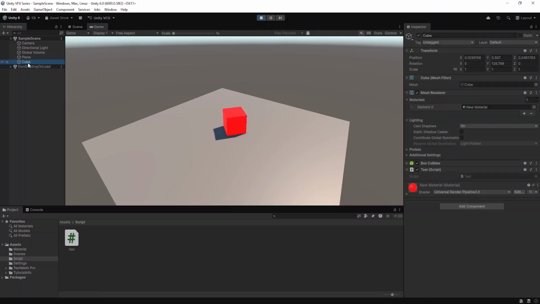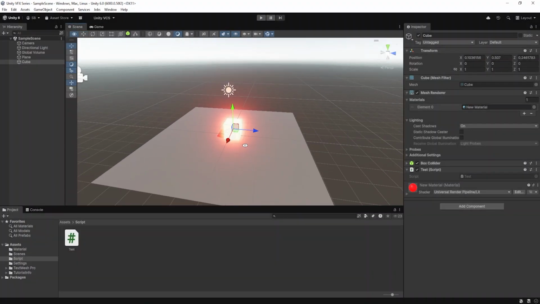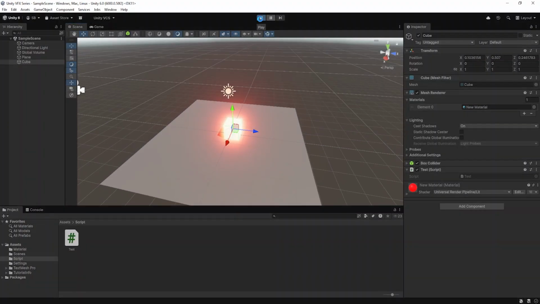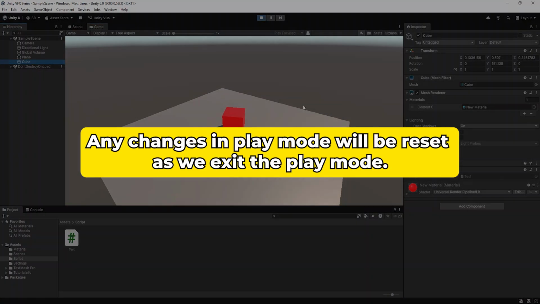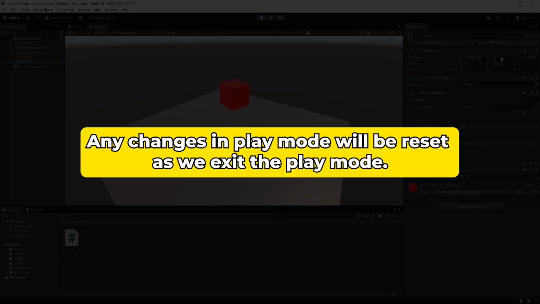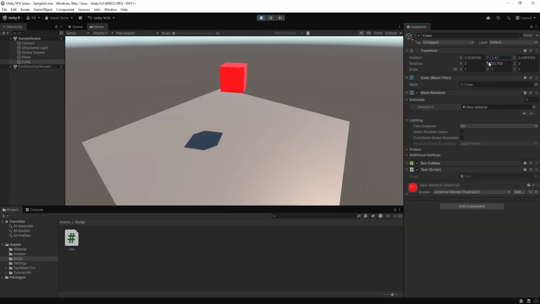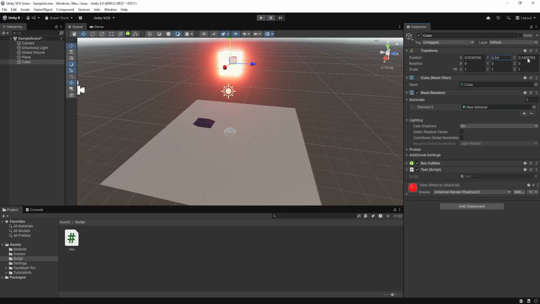What does this mean? I have this cube. If I change its position, you see it is here. Maybe I'll move it more so you can understand. It is not on the plane right now. But if I stop, you can see it is back where it was. That means if you make changes in play mode, you need to remember the values and put them in after you leave play mode. We will use play mode a lot to test scripts, lights, and visual effects, since all visual effects also play and update in play mode. So remember, play mode is for testing, not editing.